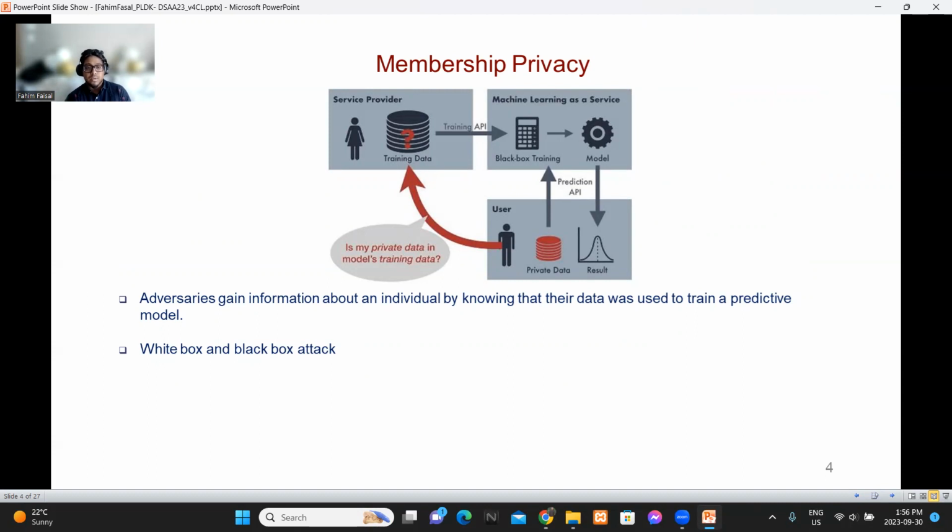So in the case of MIA, the adversary gains information about an individual by knowing that their data was used to train a predictive model. So the white box attack exploits the gradient difference between train set members and non-members, because when the data is from the train set, the gradient will be different, and the label prediction confidence value will be different than for data that is not from the train set.